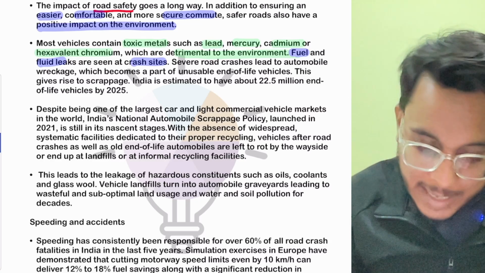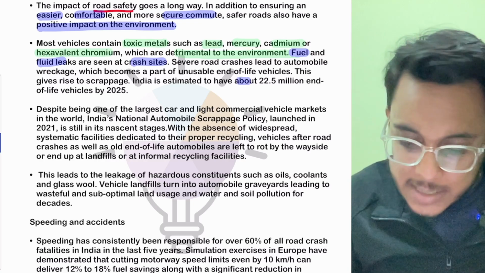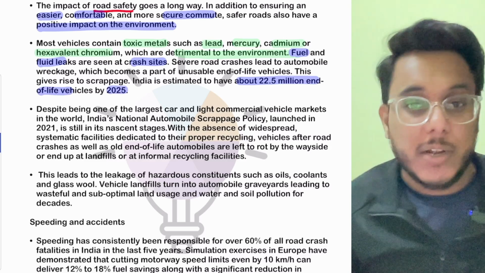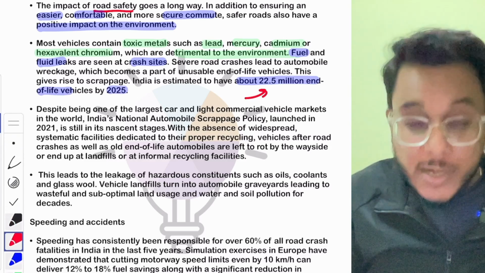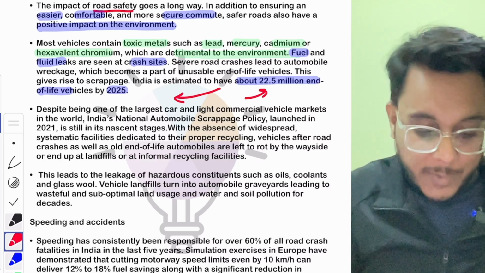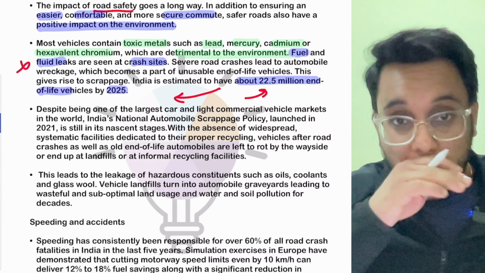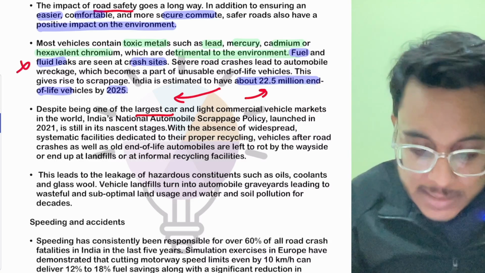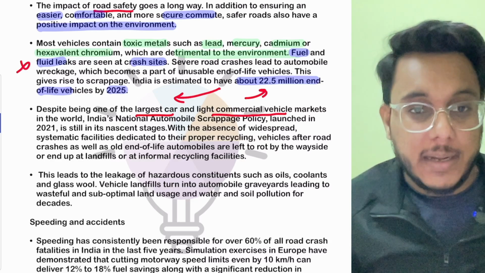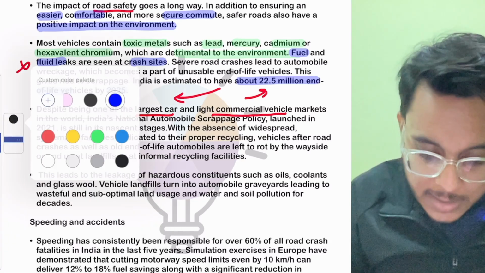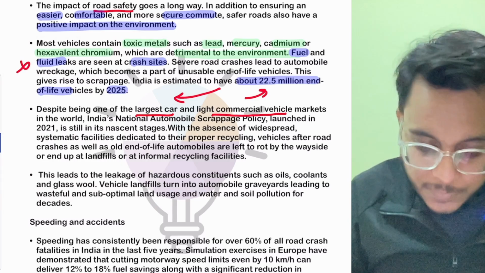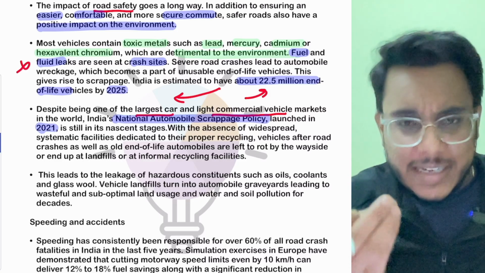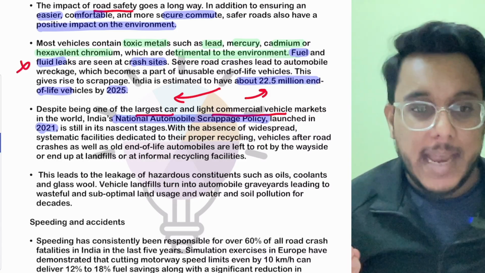Basically, it has been provided that India has 22.5 million vehicles which will reach end of life by 2025. These vehicles need to be disposed of in a sustainable manner. Today India has the largest car and light commercial vehicle market, but our national automobile scrappage policy, launched in 2021, is still in its nascent stages. It is not completely implemented.